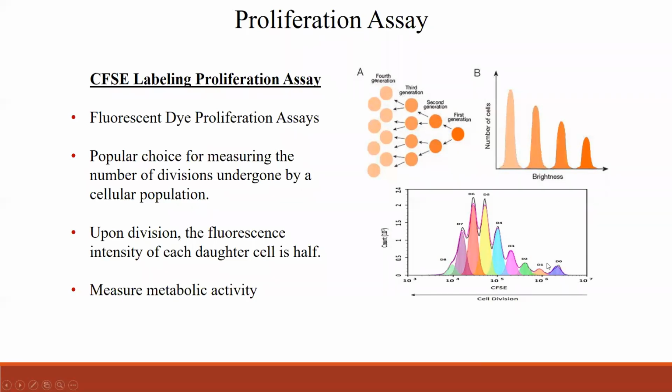So each day, you see, each generation is formed. Each generation, the intensity of the CFSE is lower. So if you're adding some kind of drug, or stimulating with some markers, you can see whether it is helping the cells grow, whether they are growing into different generations, or not growing. So this is just the proliferation, for the metabolic activity.